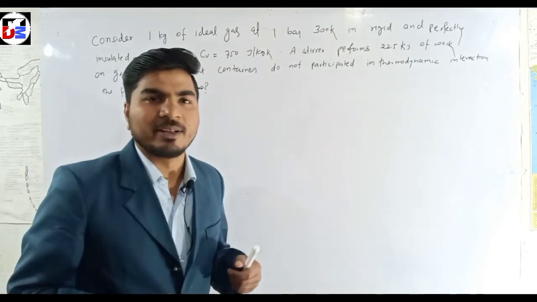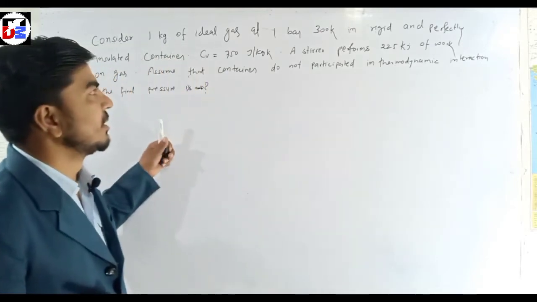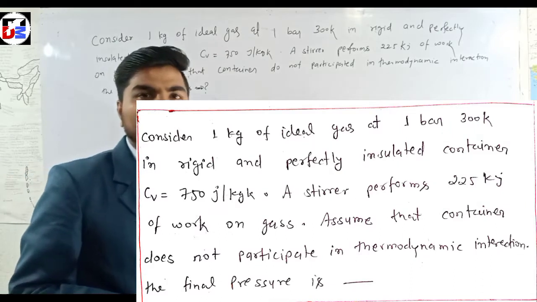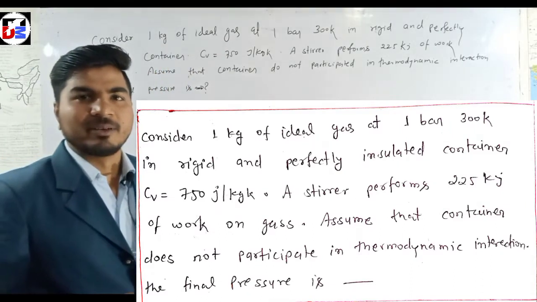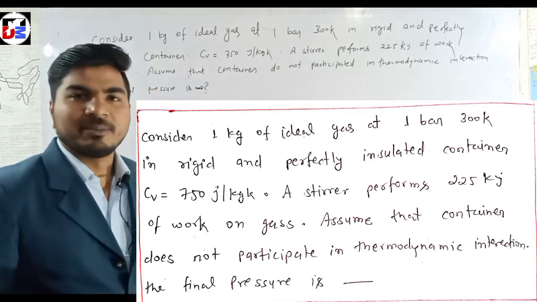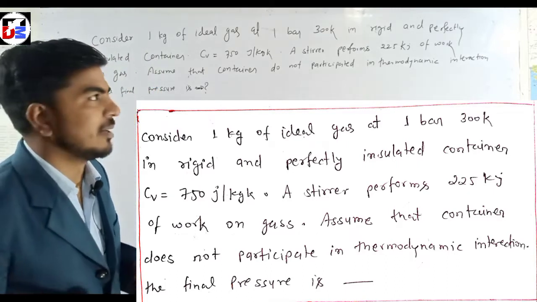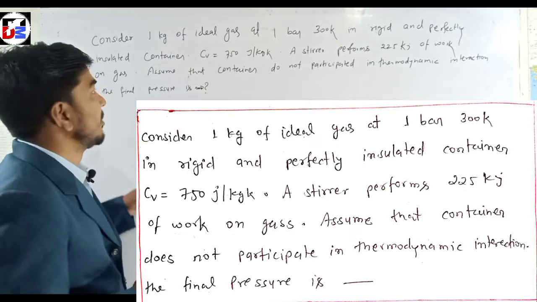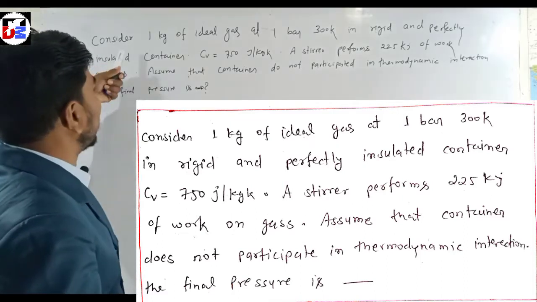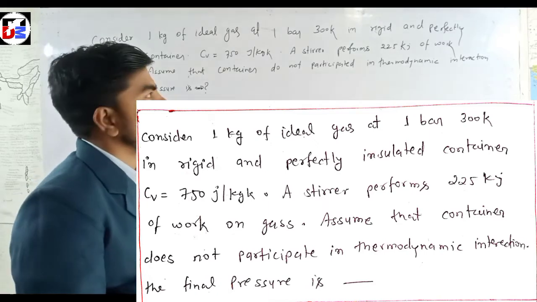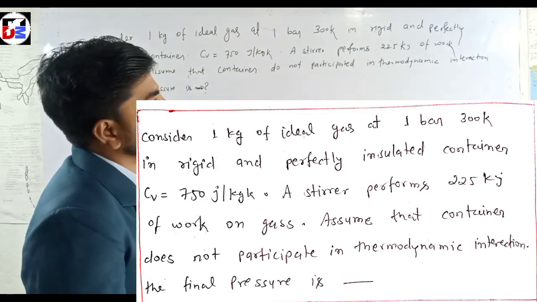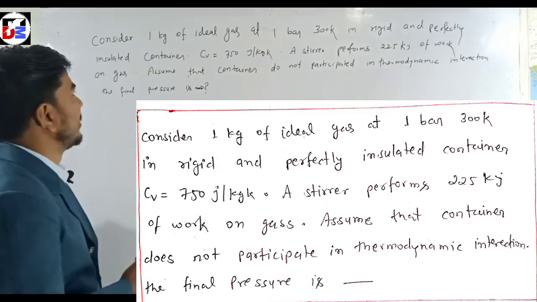This is the third question which was asked in GATE 2022, and this is also a very simple question. It is based on the first law of thermodynamics, and now let's see what question was asked. Consider 1 kg of ideal gas at 1 bar and 300 Kelvin in a rigid and perfectly insulated container.